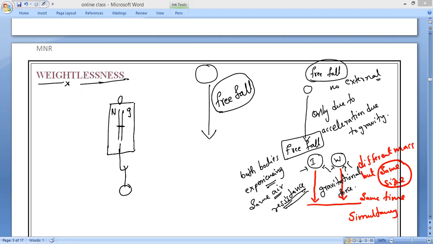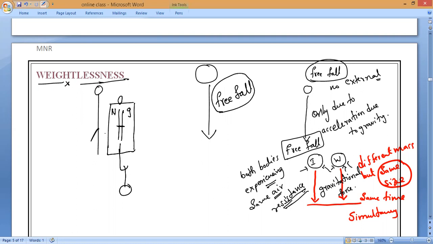Now it shows 0 reading, as if no weight acts on it. Do you understand what I am trying to say? Suppose now Omar is standing here and he is measuring. Let me take that the mass came 5 kg.